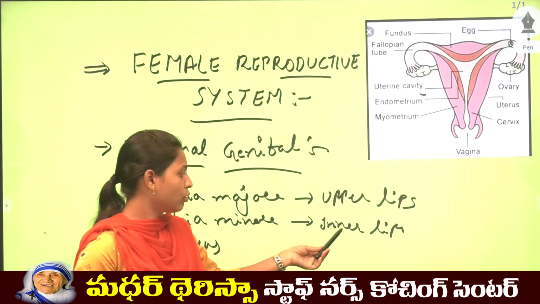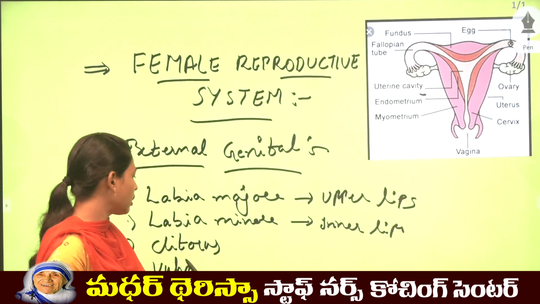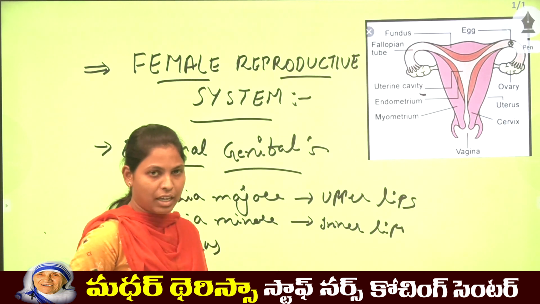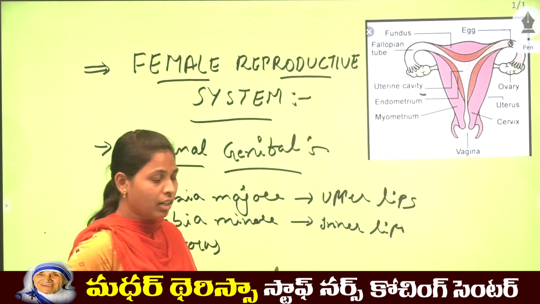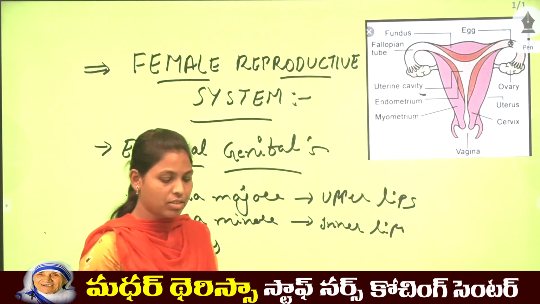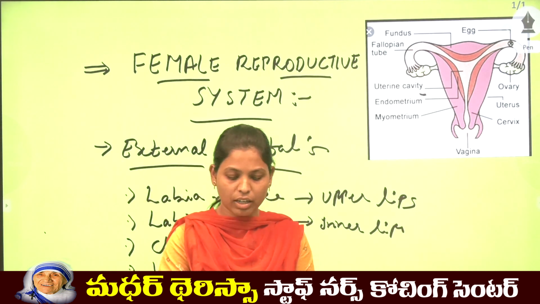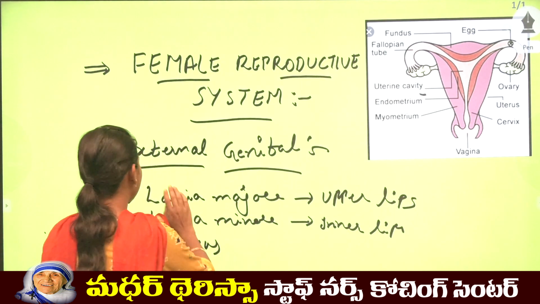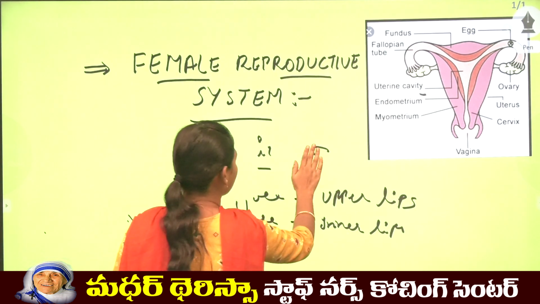They help at the time of intercourse and in the protection of the clitoris, and the clitoris helps in sexual arousal. The vulva is also present. This is a brief explanation of the external genitalia. Next we will see the ovaries.